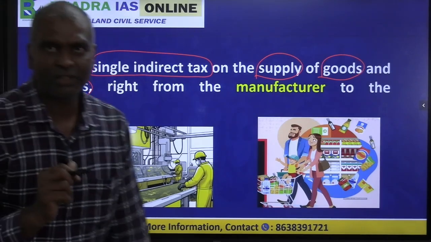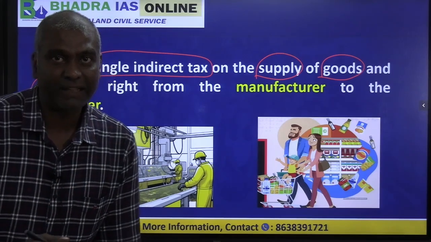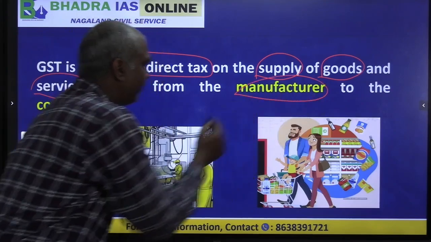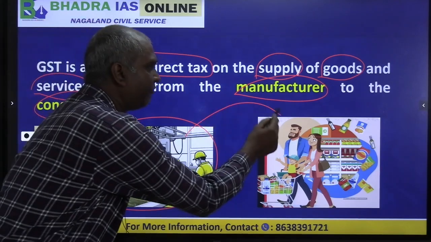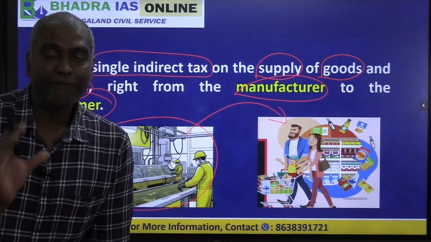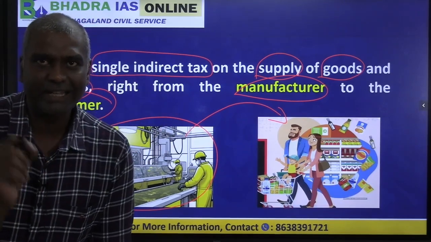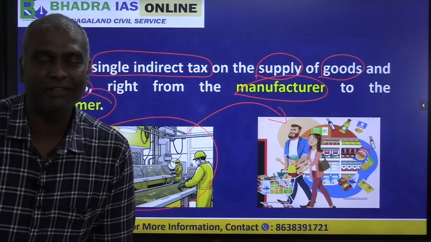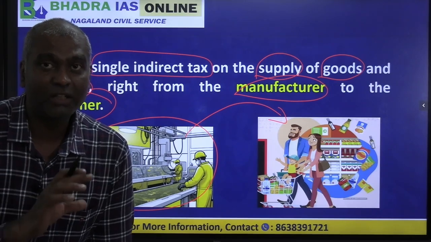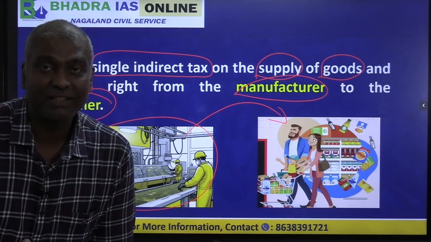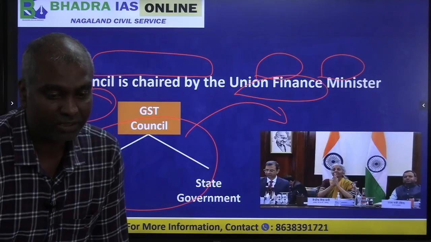One important thing, GST applies on every stage of supply. That means from the manufacturer till the final consumer. At every stage we have to pay GST if there is any value added in the stage of production or supply. That particular tax on the supply of goods and services is called GST. Clear? So that is the basic concept.